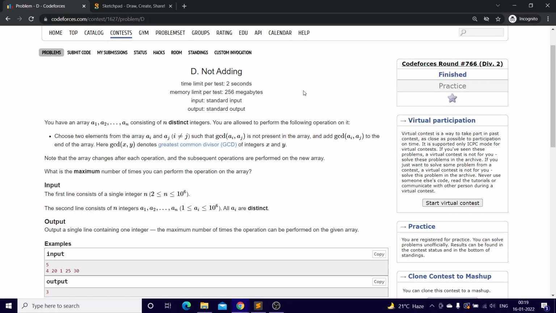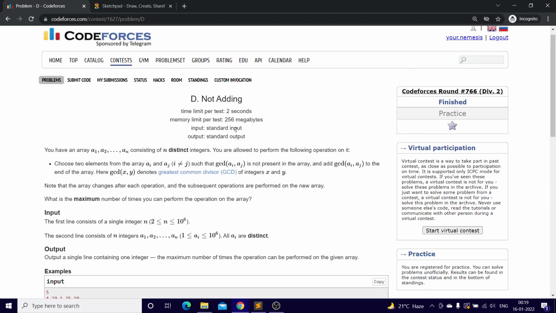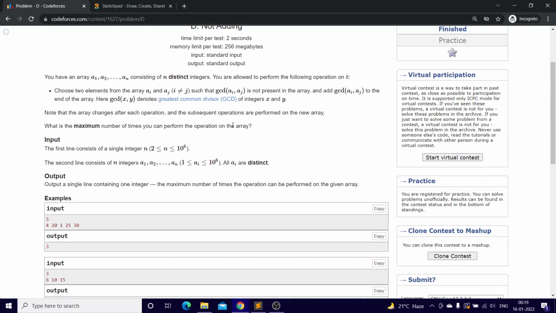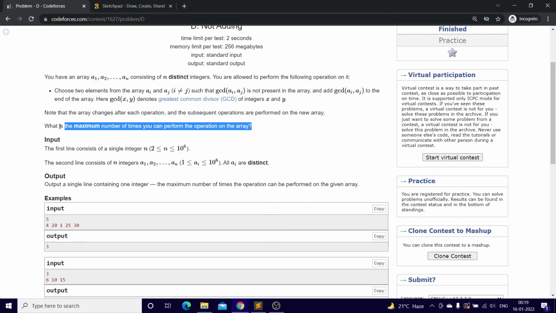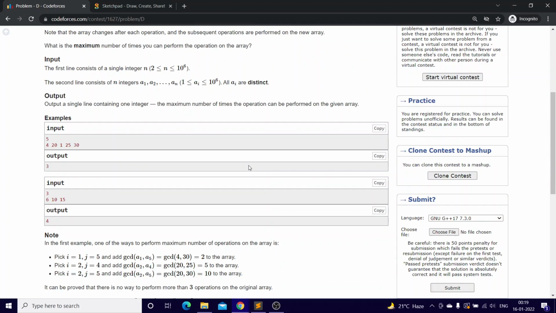Okay, so hey everyone, today we'll be discussing the problem Not Adding from today's Codeforces Round 766 Div 2. Again, I hope you all have read the question. It wants the maximum number of times you can perform the operation on the array, and the GCD keeps on getting added.